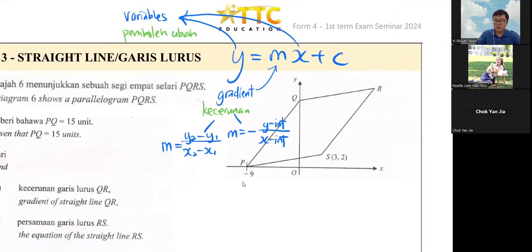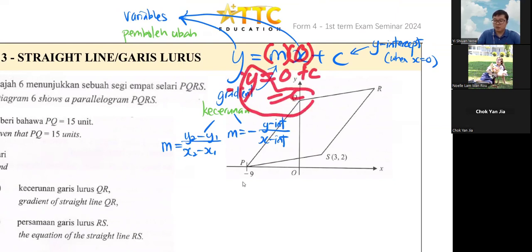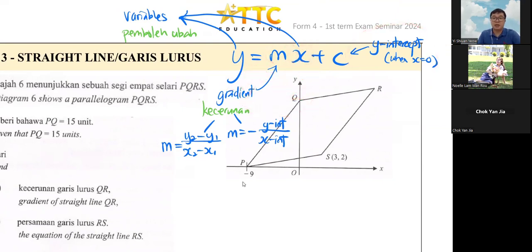So what about C? C is purely your y-intercept only, because your y-intercept only happens when x equals to 0. When x equals to 0, 0 times m is still 0. Therefore, y is equals to C only. That's why we call it y-intercept straight away, it's just a shortcut. So constant means every single line got their own M and got their own C. They won't change one. The X and Y change, but your M and C won't change. That is how it is lah. Y equals to MX plus C.